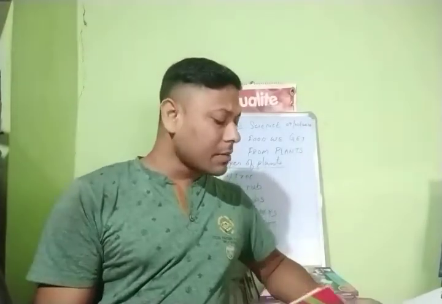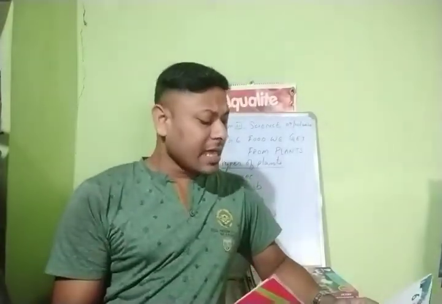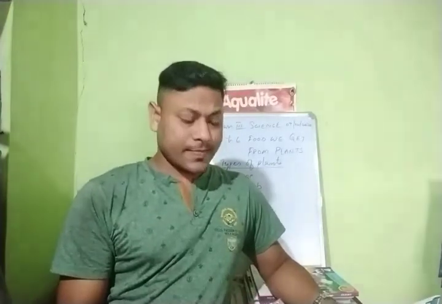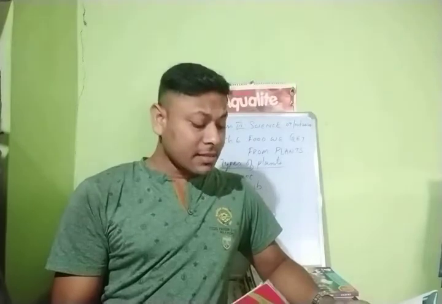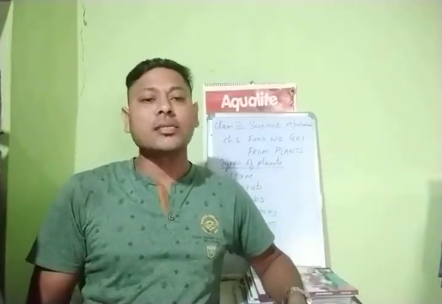Okay, first of all we'll talk about trees. Trees are the big plants. These plants are big. They have a single thick wooden stem called a trunk. This tree has a big, fat wooden stem that is known as the trunk. What is it known as? It is known as trunk, right?